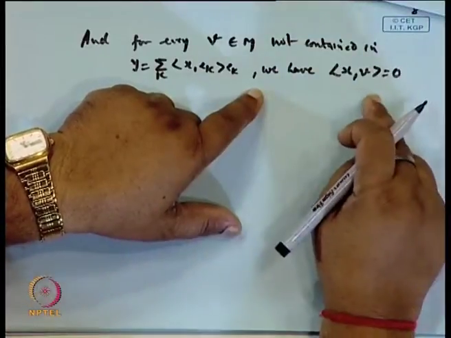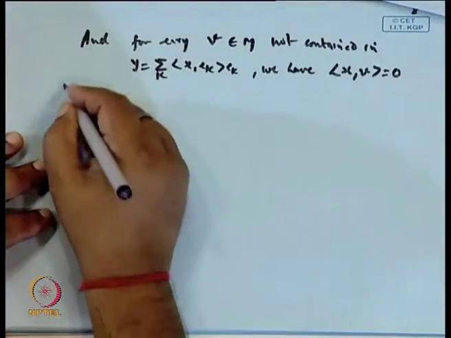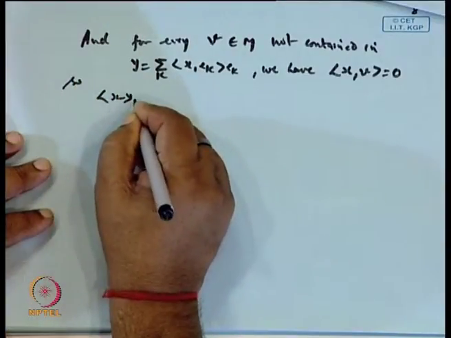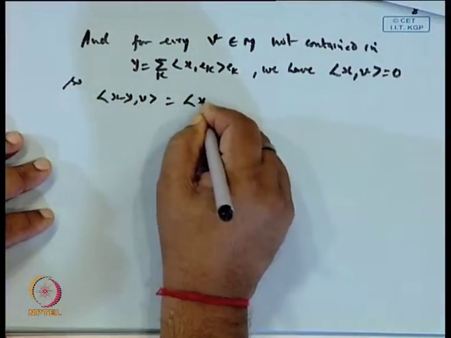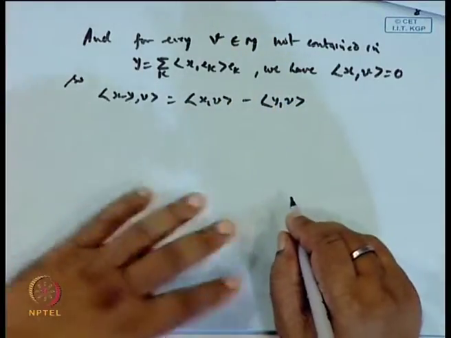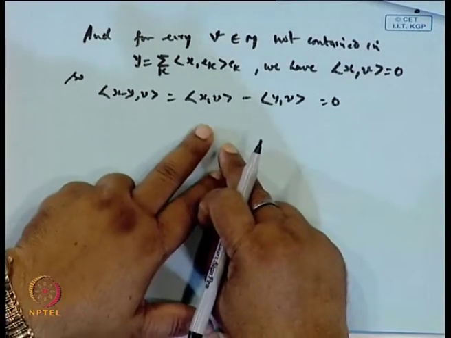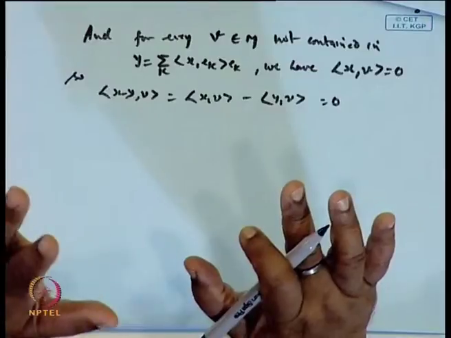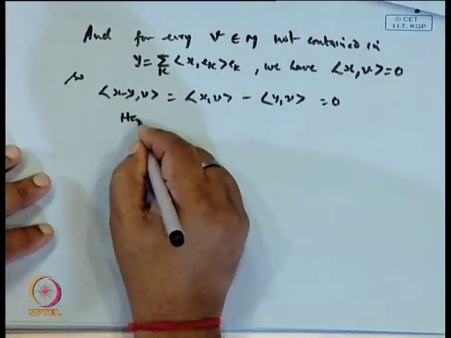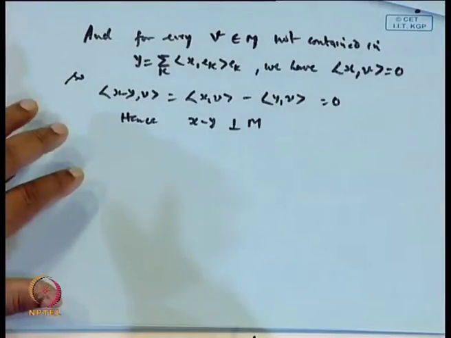Therefore the inner product of x minus y with v is equal to the inner product of x with v minus the inner product of y with v, and this is again 0. So x minus y is orthogonal to M.